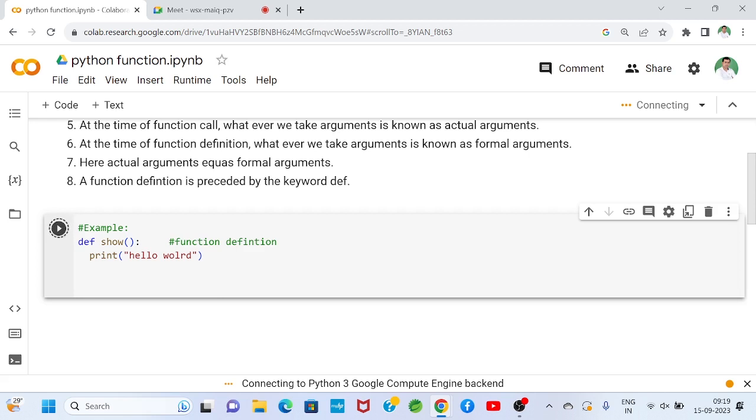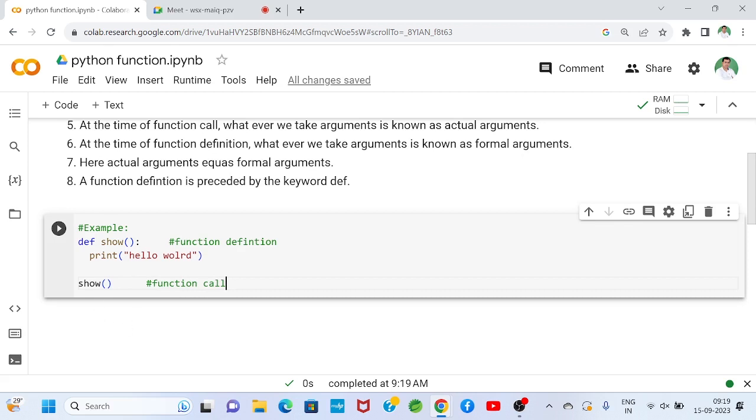It is executing. So no output will come. You see, no output came, because the concept is saying a function definition will execute when we call the function. Without a function call, a function definition cannot execute. So we have to call the function. You see, this is the function call.